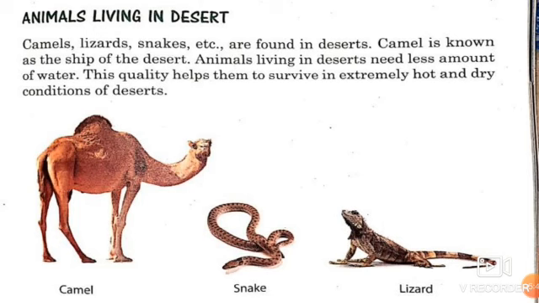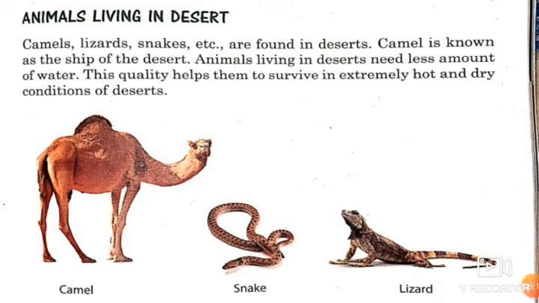The next topic, living in desert. A desert is a sandy and dry region as it receives very little rainfall. It is usually hot during the day and cold at night. Due to these reasons, the animals found here have special features that help them to live in such harsh conditions. Many desert animals have a thick skin that helps them to avoid water loss through sweating.